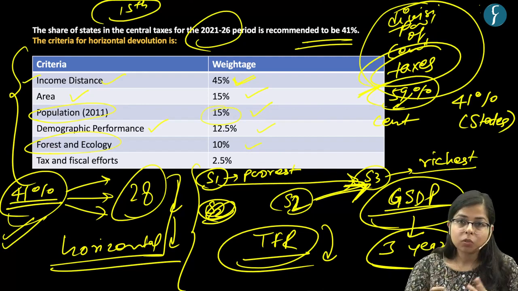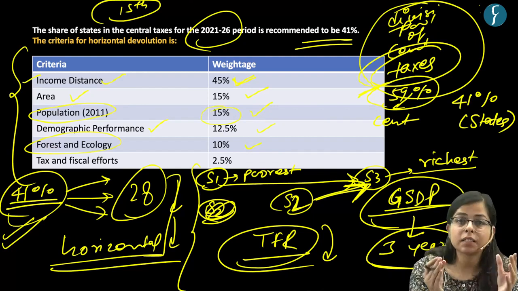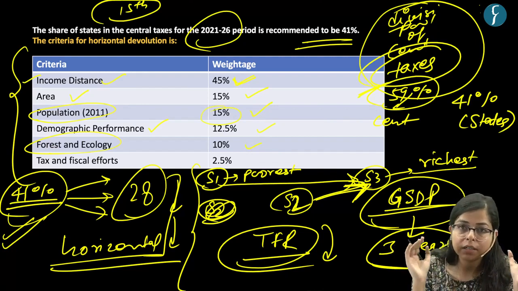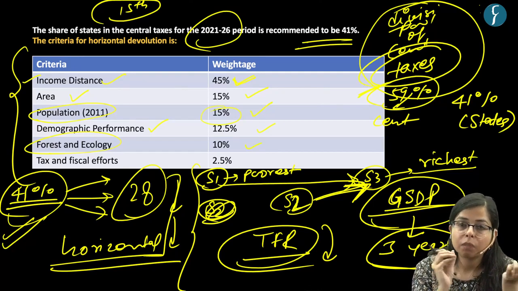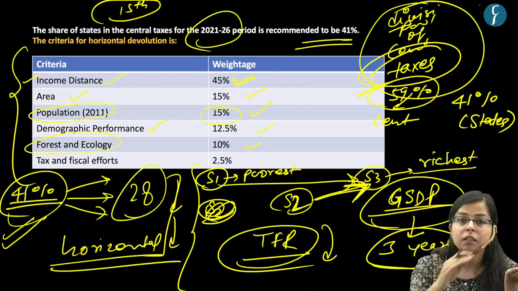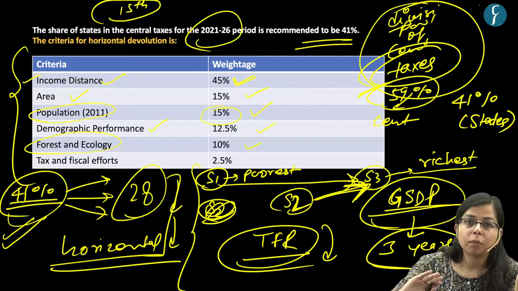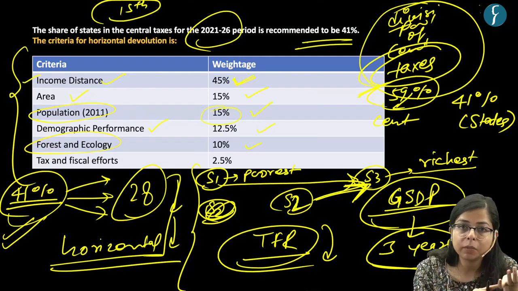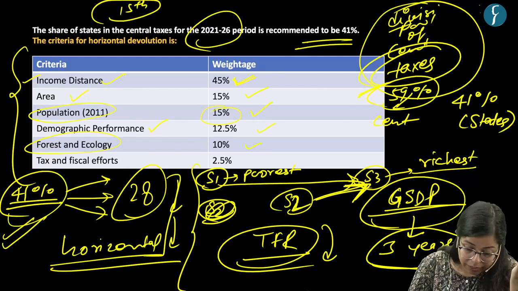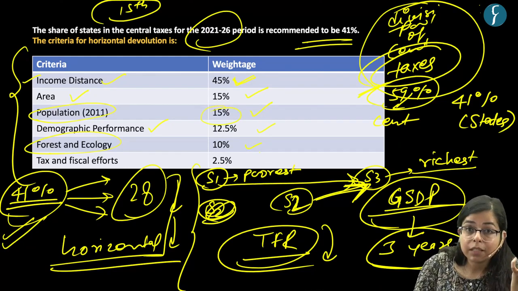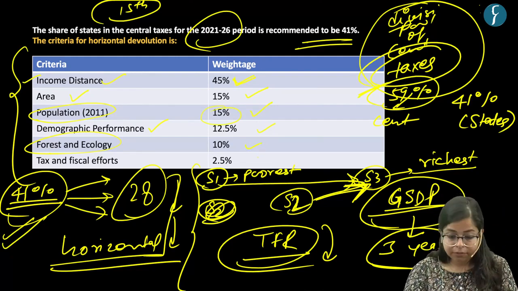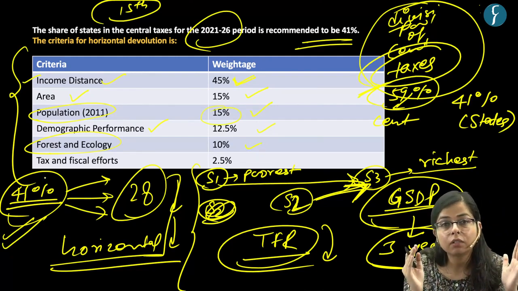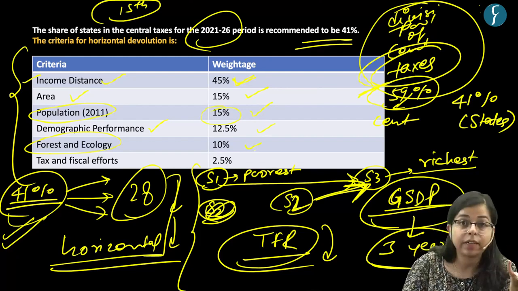This means that suppose there is a Himalayan state which has a large forest cover, right? But that state may have a less developed industrial sector, because in order to develop industries, major forests have to be cleared out. But this is going to harm the green GDP of the country, right? So that's why, in order to compensate for its industrial backwardness and all these effects, the states with maximum or dense forest cover are given more weightage, right?